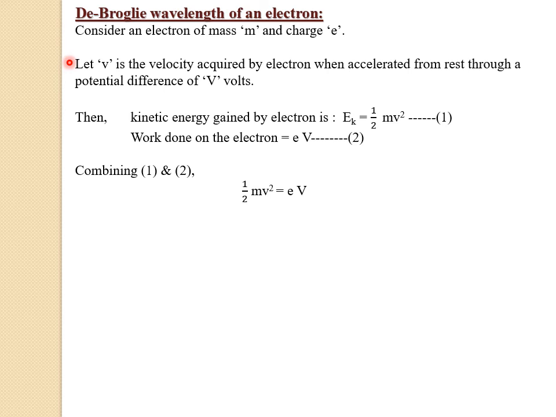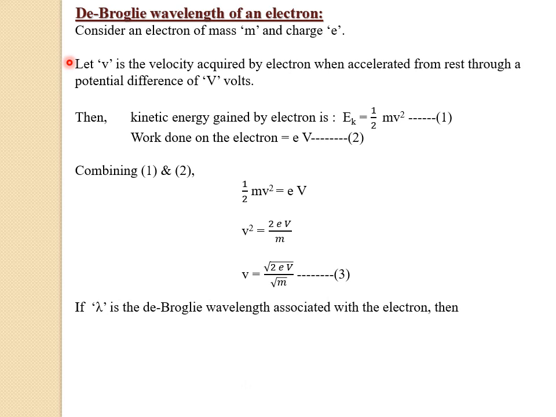Now let us write the equation for v². By rearranging the terms, we can write the equation for v². That is v² equals 2eV divided by m. Now let us write the equation for v. v equals the square root of 2eV divided by m. Let's name this one as equation number 3.